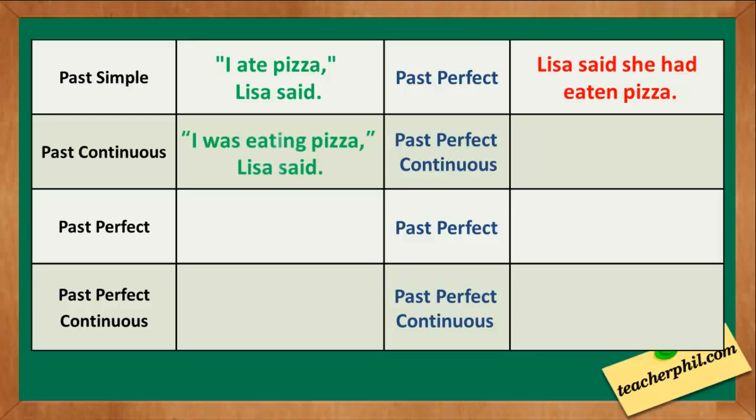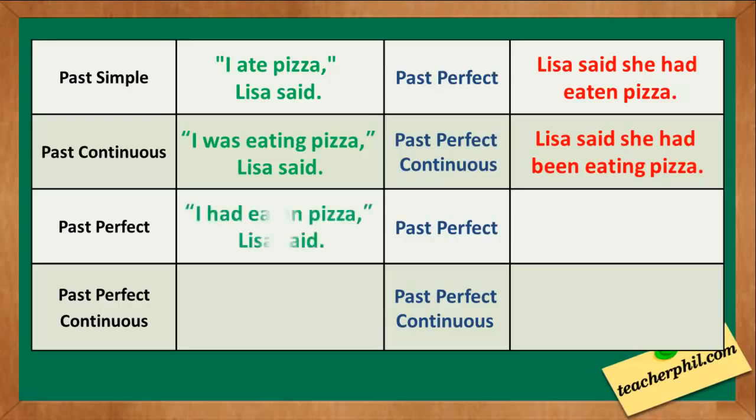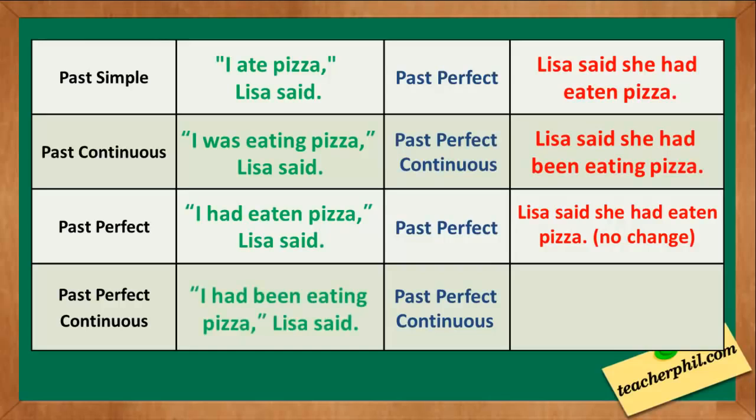For past continuous we have I was eating pizza, Lisa said. It becomes past perfect continuous, which is Lisa said she had been eating pizza. For past perfect we have I had eaten pizza. The indirect speech is still the same. Lisa said she had eaten pizza. The last one, I had been eating pizza. The indirect speech is still the same. Lisa said she had been eating pizza.